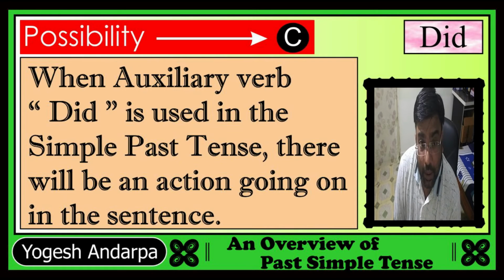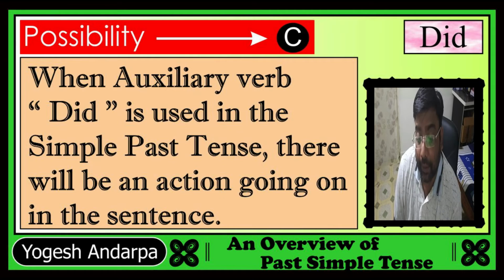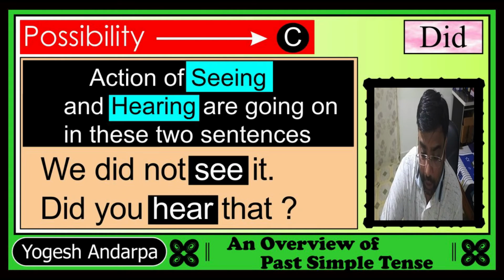So when the auxiliary verb did is used in the simple past tense, there will be an action going on in the sentence. So let's take an example. We have two examples. The first one is, we did not see it. Second one is, did you hear that? So what happens in these examples?